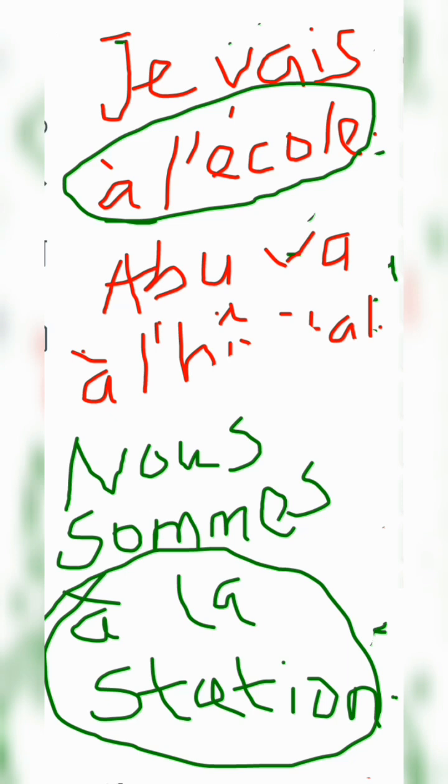Where are you going? When somebody asks you, I'm going to school. Je vais à l'école. The school is the particular place that you are heading to or that you are coming from. So you can actually use your à to talk about the particular place that you are coming from or the particular place that you are heading to.